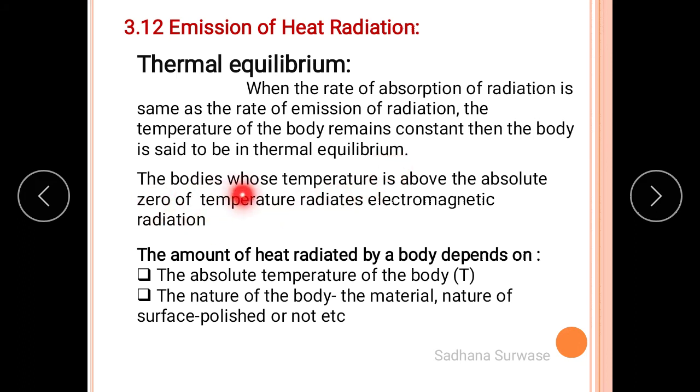Also, bodies whose temperature is above absolute zero temperature radiate electromagnetic radiation. Now, the amount of radiation or the amount of heat radiated by the body depends on which factors? The first factor is the absolute temperature of the body. We have just now seen that hot bodies emit a large amount of radiation, right?